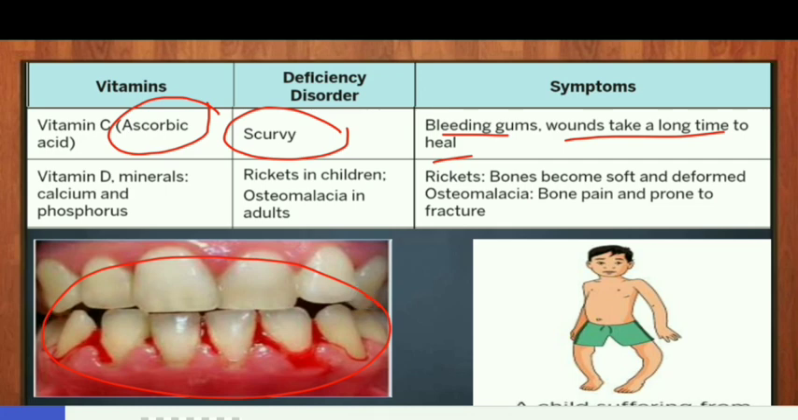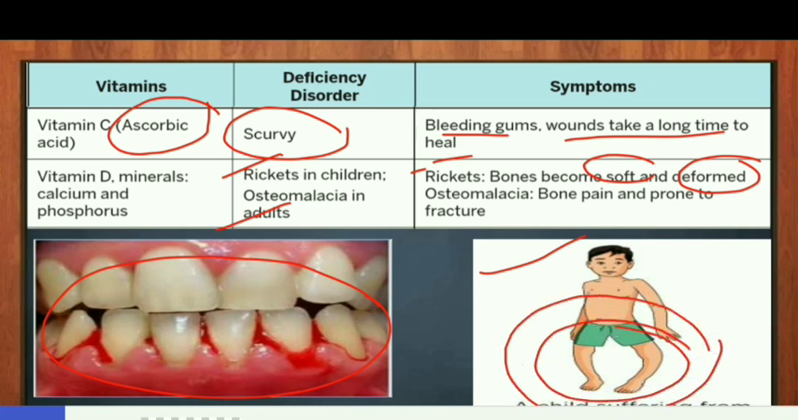Next is vitamin D. If there is deficiency of vitamin D and minerals, calcium and phosphorus in the diet for a long time, then it results in deficiency disorders called rickets in children and osteomalacia in adults. Symptoms of rickets are bones become soft and deformed. This is the image of a child suffering from rickets. Here you can see clearly bones have bent. And the symptoms of osteomalacia are bone pain and bones become prone to fracture.